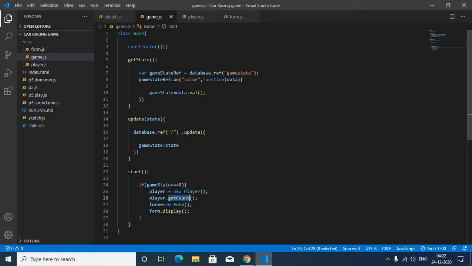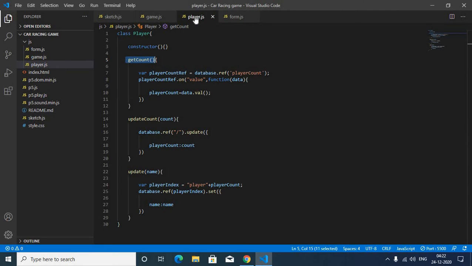Then come to the Game class, and here you can see this gameState, so just make it capital and click save. Or just press Ctrl F, type game and state with small s, then click on this arrow and type gameState with capital S, and then click on replace all. So it's done here.